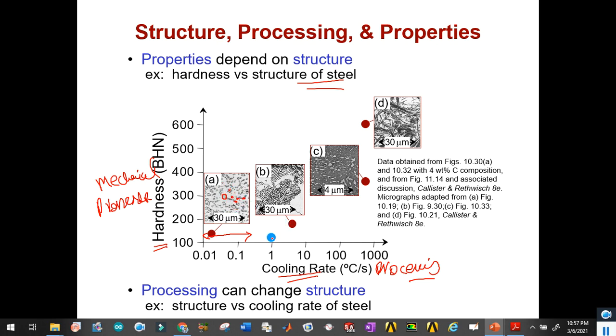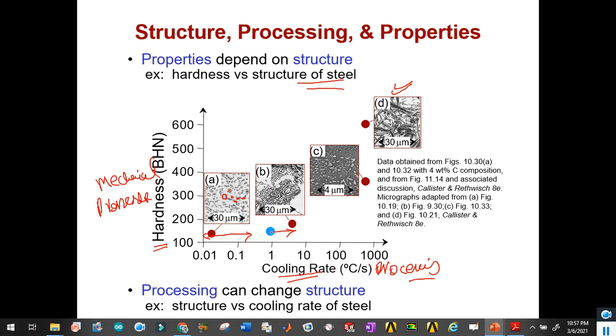Similarly, when we increase the cooling rate, these grain structures are converted into long crystals, and finally, because of the increase of cooling rate, the structure has the highest hardness point at a cooling rate near 1000 degrees C per second, and the grain sizes are now bigger than the previous ones.